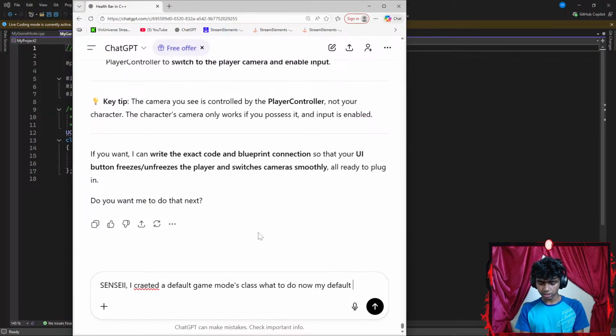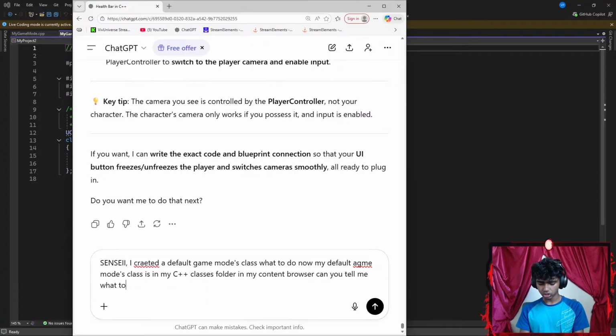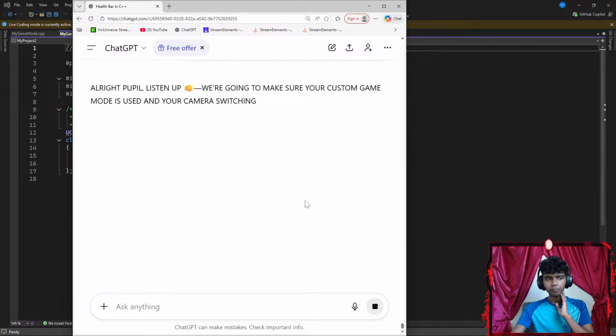My default game mode class is in my C++ classes folder in my content browser. Can you tell me what to do step by step? Okay, let's see what to do step by step.